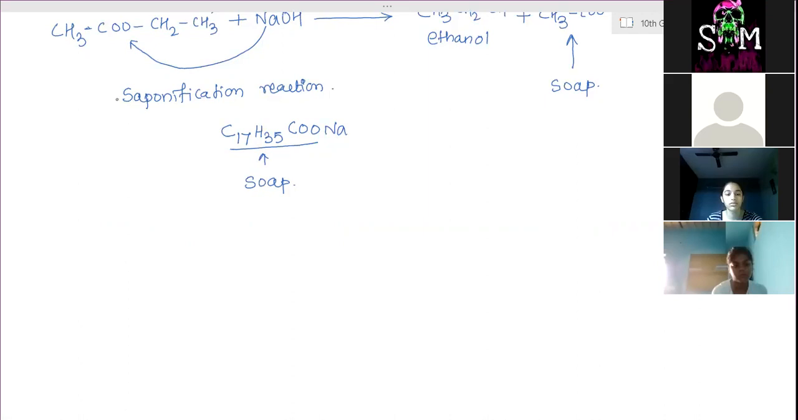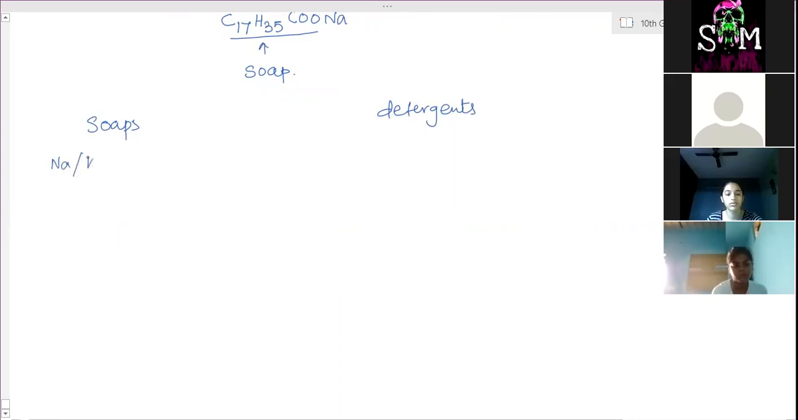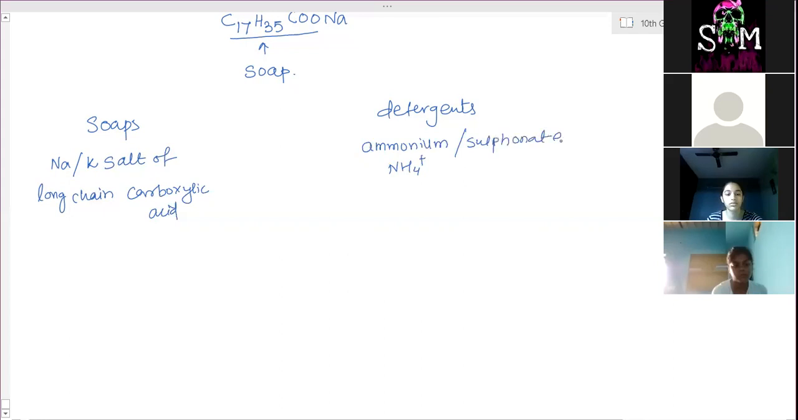So soaps and detergents. Soaps are the sodium or potassium salt of long chain carboxylic acid, and detergents are ammonium, NH4 plus, or sulfonate, SO3, salts of long chain carboxylic acid with chloride or bromide ion.